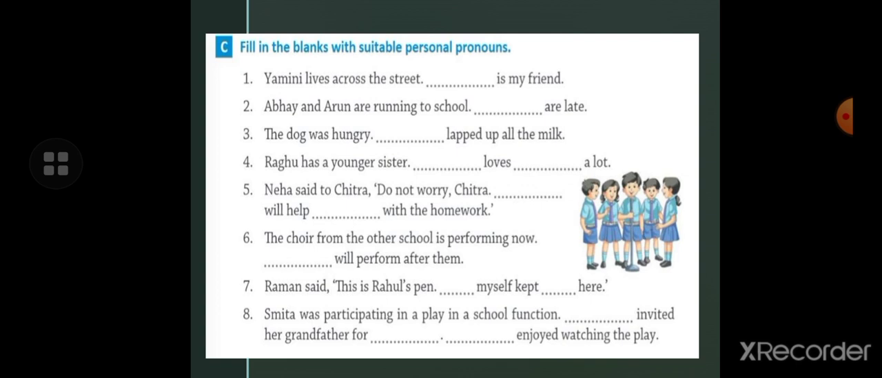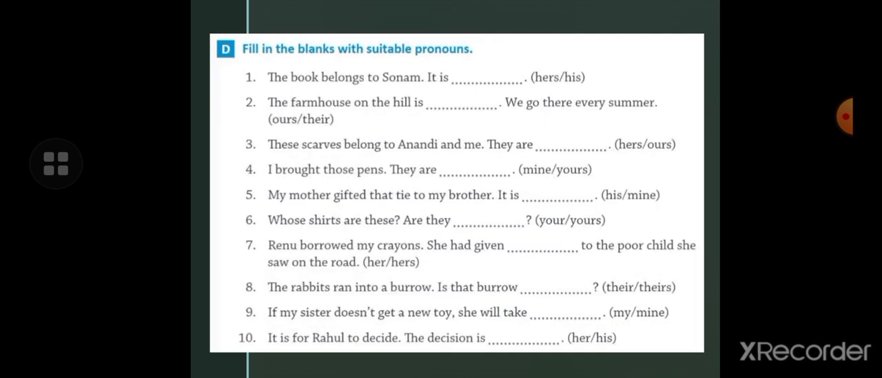And exercise C is to fill in the blanks with a suitable personal pronoun. Here you have to read the sentence and write down the suitable personal pronoun. Next is to fill in the blanks with a suitable pronoun. Pronouns are given in the brackets. You have to write the appropriate pronoun here.